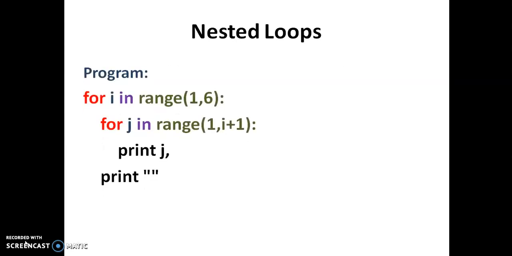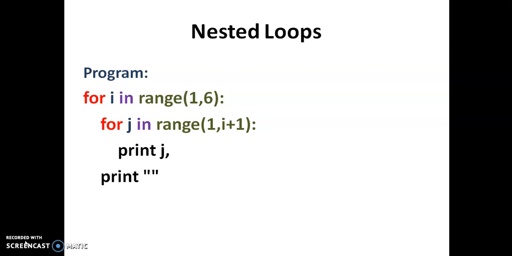Here the nested loops are like this. For i in the range of 1 to 6, that is, here we have one loop with the variable i that repeats from 1 to 5, that is, 5 times it repeats the loop. And within that I have another loop, for j in the range of 1 to i plus 1. This j loop is repeated a number of times based on the i variable value. If the i variable value is 1, then it repeats from 1 comma i plus 1, that is 1 plus 1, 2.